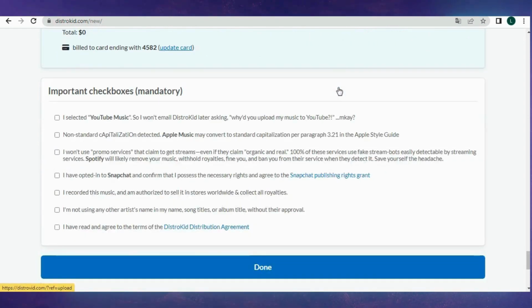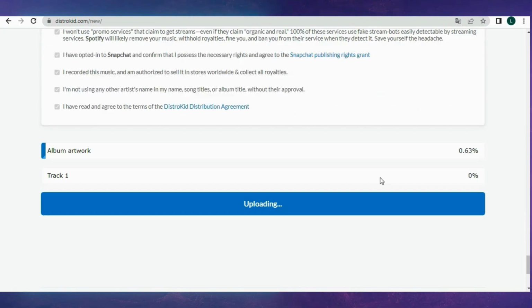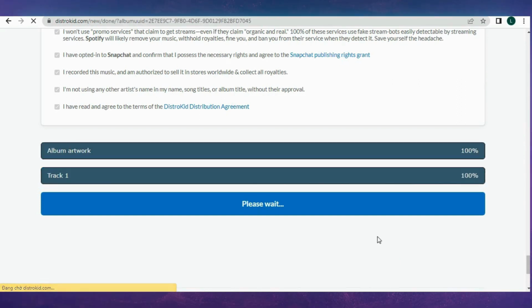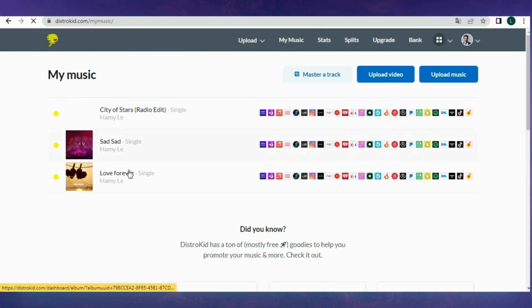Scroll down, confirm all options in the checkboxes, and click Done. Your first song has been uploaded and is ready for release. It will take a few days for your content to be published on Spotify and other platforms. Alright, you now have your first release. Continue creating more songs to release on platforms in a similar manner.